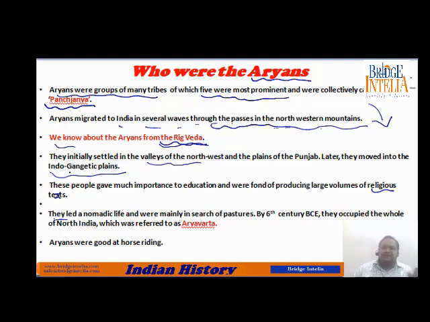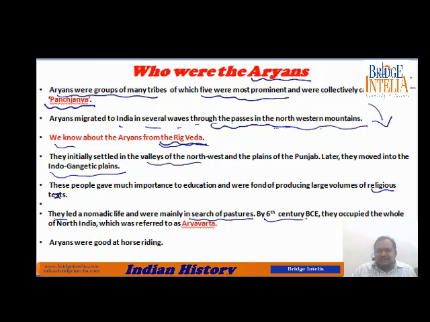These people were basically cattle rearers. They were not much interested in agriculture. Please mind, their main source of food and livelihood was cattle rearing. That's why they always used to look for newer places where their cattle can grow and feed. So they led a nomadic life, and they were mainly in search of pastures.